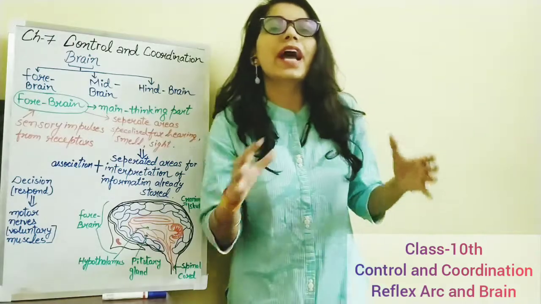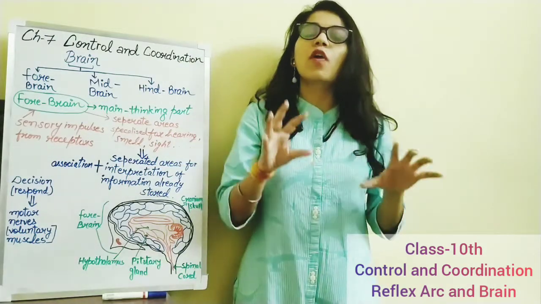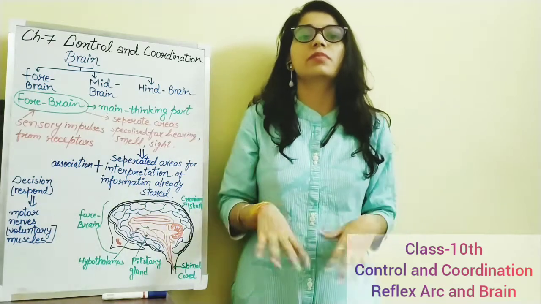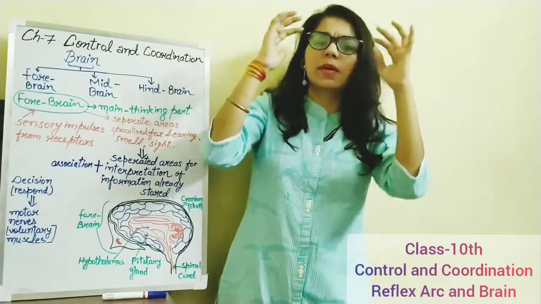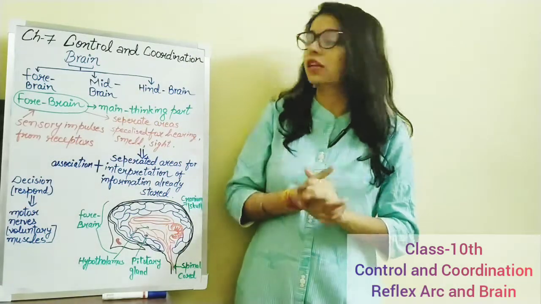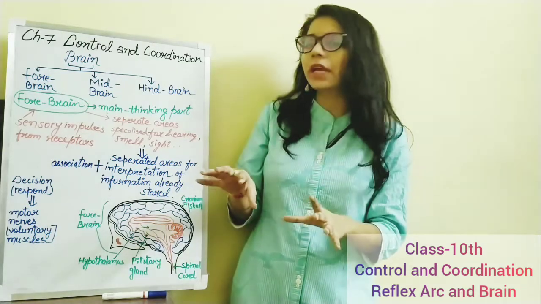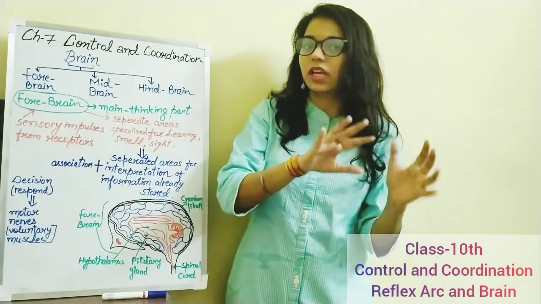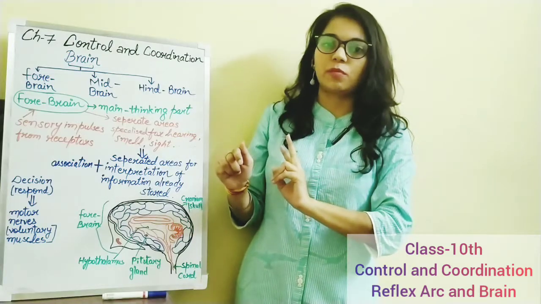Now the forebrain has separate areas for separate sensory organs. For example, photoreceptors, phonoreceptors, gustatory receptors, olfactory receptors and tangoreceptors all have separate areas in our forebrain. The information which is received by the forebrain will be associated and interpreted, and related to the previously stored information.